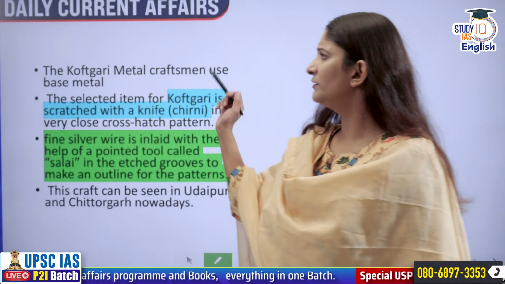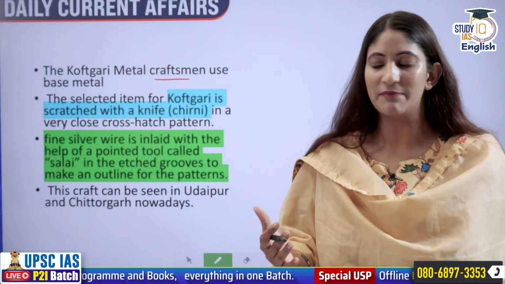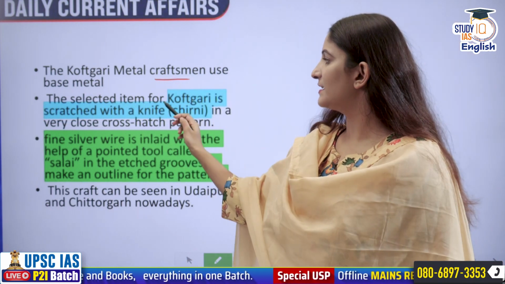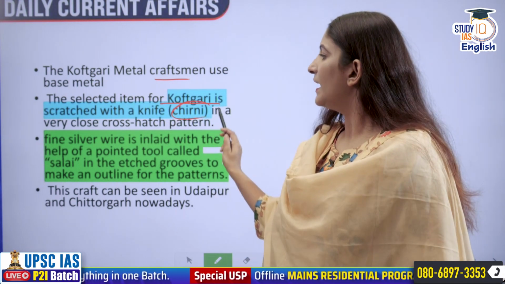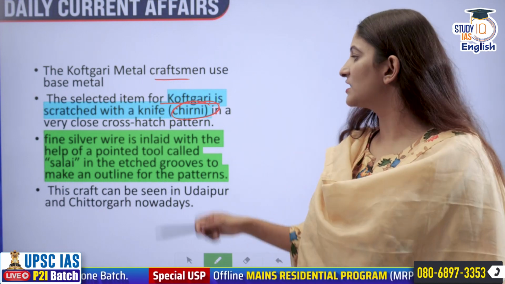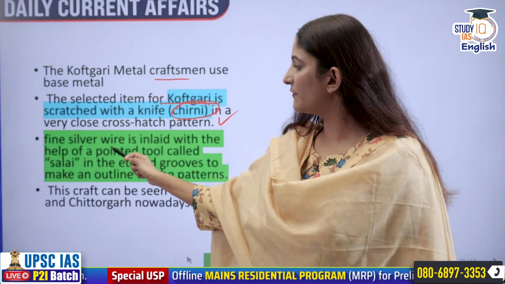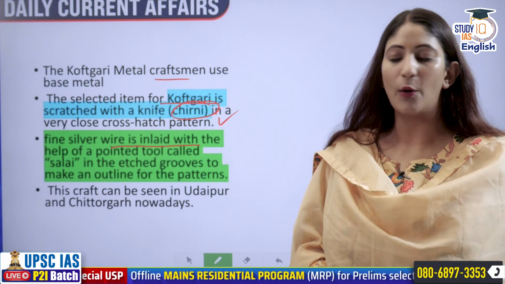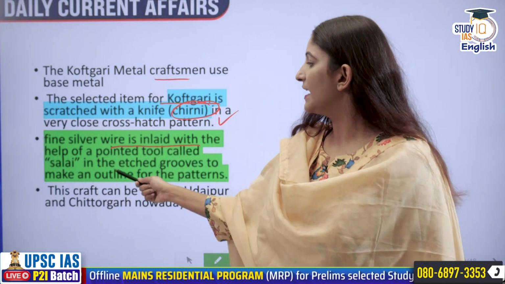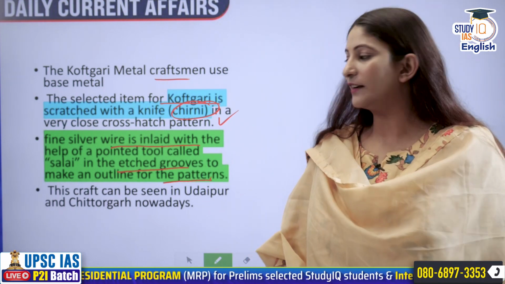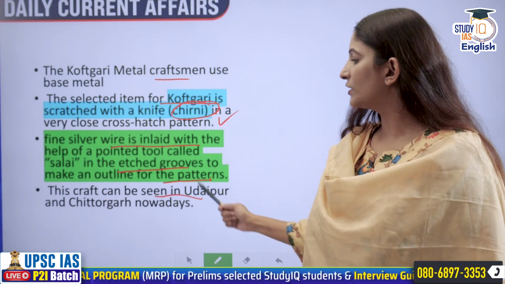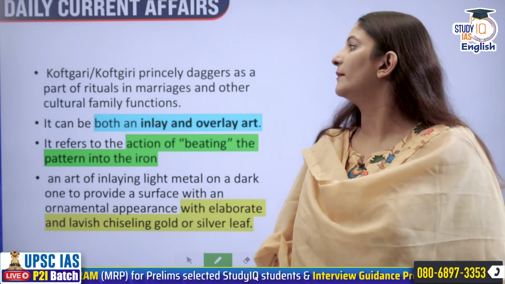Also, the Koftgiri metal craftsmen use base metal. The selected item for Koftgiri is scratched with a knife, which is chirni, in a very close hatch pattern. Then fine silver wire is inlaid with the help of a pointed tool, which is called salai, in the etched grooves to make an outline for the pattern. And this pattern or craft can be seen in Udaipur and Chittorgarh as well.